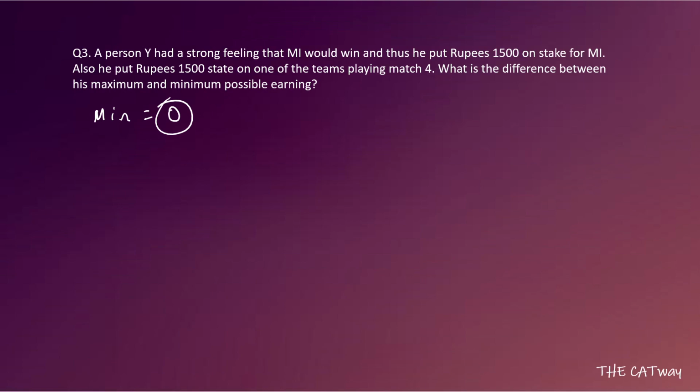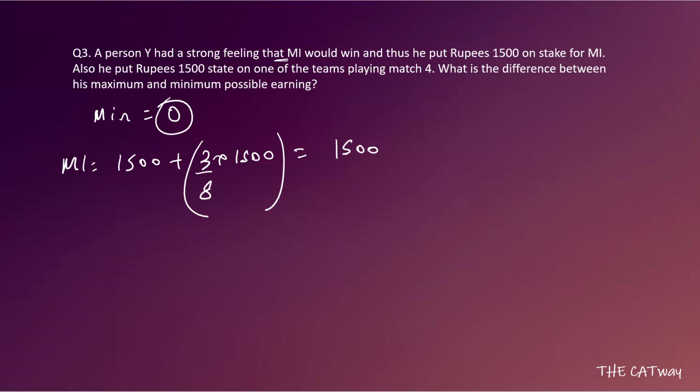After that, for maximizing, we know that he has put his stake on MI. So we can definitely say that MI has to win for maximizing his earning. Okay. So from MI, what will he get? From MI, he will get 1500 rupees first. And after that, he will get 3 by 8 of 1500 rupees. Okay. So this is what is going to happen.